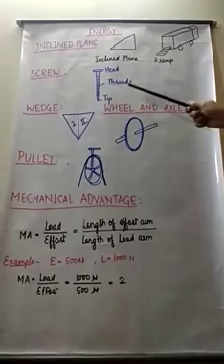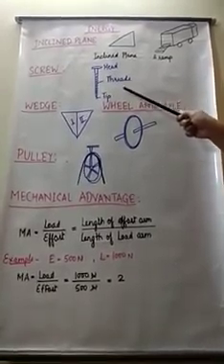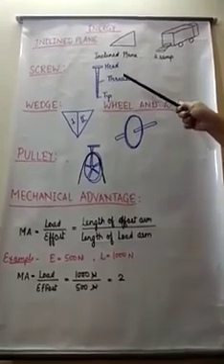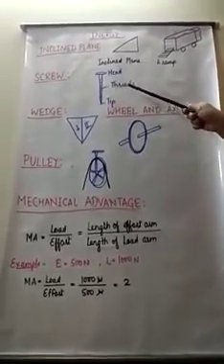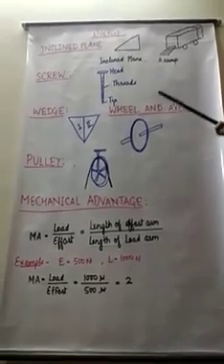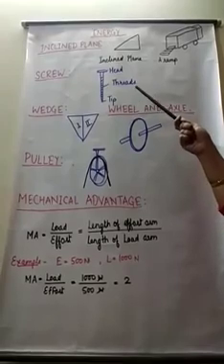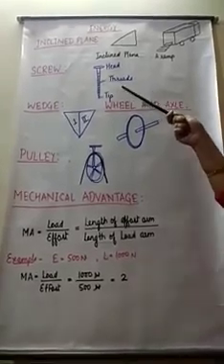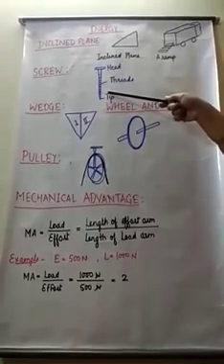Because of better grip, screws can support considerably larger loads. For example of a screw, a car jack. We have seen all the machines, like your AC, your fan, all the machinery use screws.